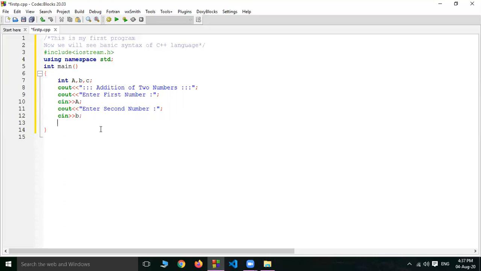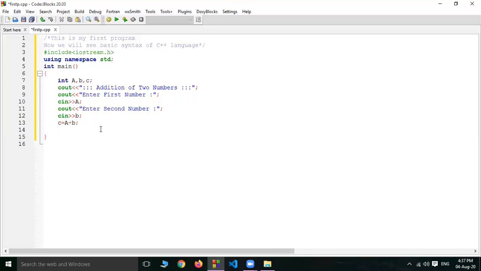Simple. Then the first number is in a, the second number is in b. So we have to write down the mathematical expression: c equals a plus b, and semicolon. Then the addition of a and b is available in c. So that's why we have to display the value of c. For displaying the value on screen, cout is there. For taking the input from the user, cin is there.